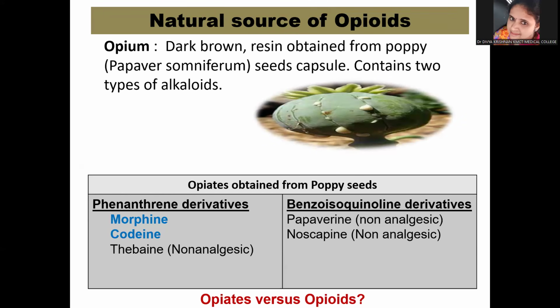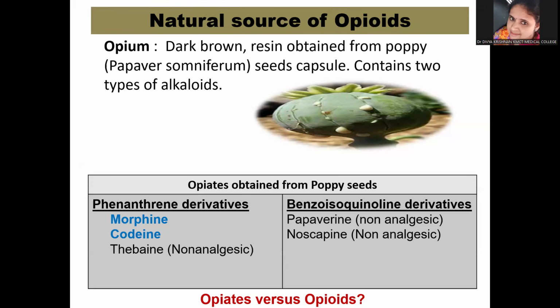Now, morphine, the natural alkaloid, is derived from opium, which is a dark brown resin obtained from the poppy plant. The poppy plant is called Papaver somniferum. Please learn the scientific name also. It is obtained from the seed capsule, which usually contains two types of alkaloids: phenanthrene derivatives and benzoisoquinoline derivatives. Morphine and codeine are phenanthrene derivatives and are analgesic, whereas the benzoisoquinoline derivatives like papaverine and noscapine, and even the phenanthrene derivative thebaine, are non-analgesic.